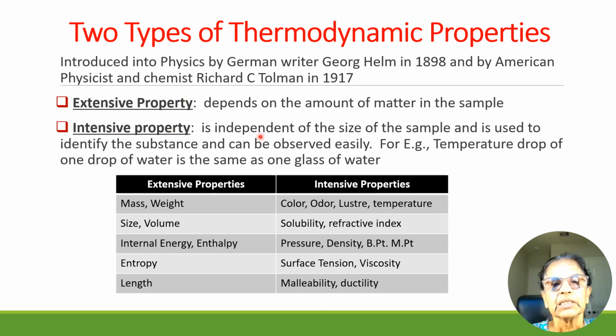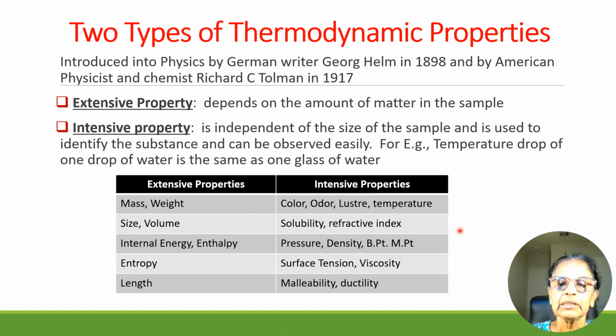Intensive property. Intensive property is independent of the size of the sample and is used to identify the substance and can be easily observed. For example, temperature is an intensive property. Temperature, if you measure of a drop of water, is the same as the temperature of a glass of water or temperature of a drum of water. It does not change with the size of the sample.